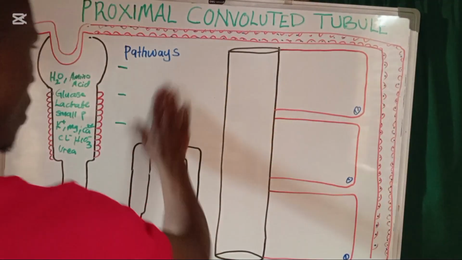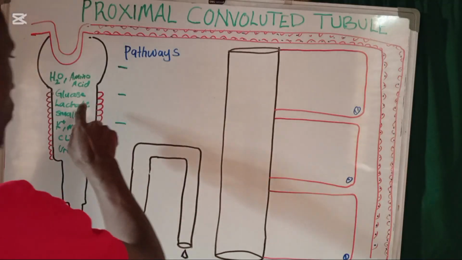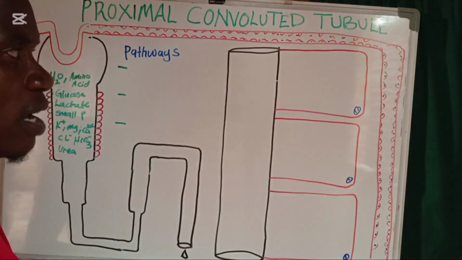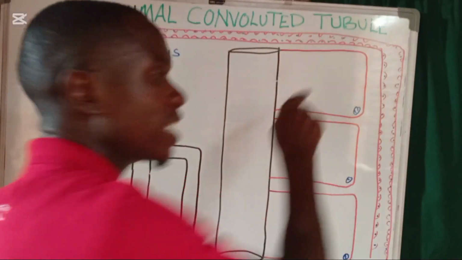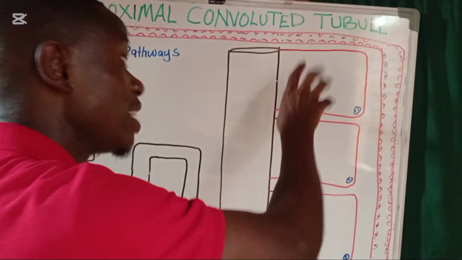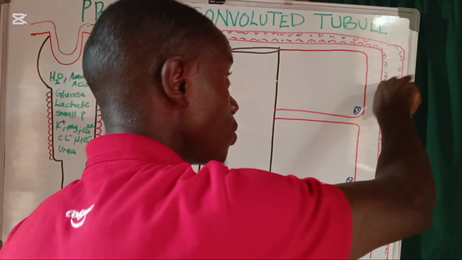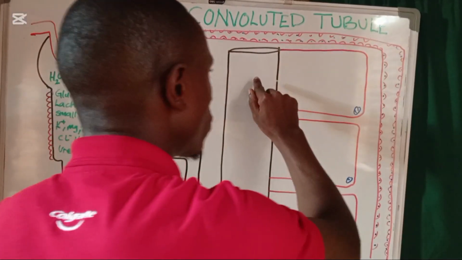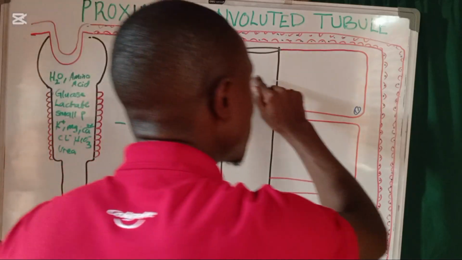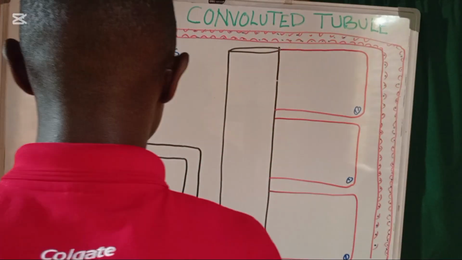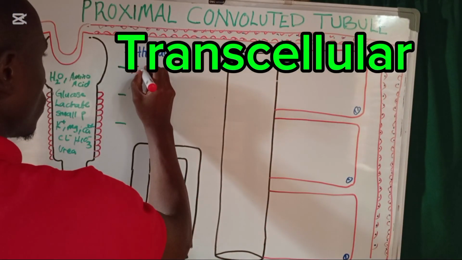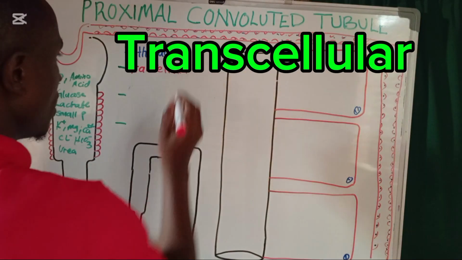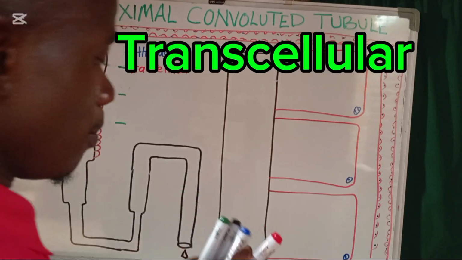Okay. Now, what is going to happen is that we have those substances that are just going to pass through the cell into the nearby blood vessels. They cross into the cytoplasm, and of course they cross outside the basolateral membrane into the blood vessels. So how do we call that kind of transport whereby the substances are passing through the cell? This is what we call transcellular. Okay, this is going to be what we call the transcellular pathway.